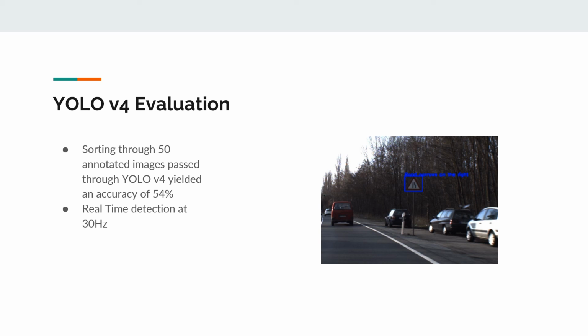The output for YOLO v4 will be a vector with coordinates of the predicted bounding box, the confidence score of the prediction, and the label, like we see in the image in the PPT. The real-time detection speed for YOLO v4 is around 30 Hz, making it the fastest among the three models. But we have a compromised accuracy of 54% for this system on the validation dataset due to the model complexity.